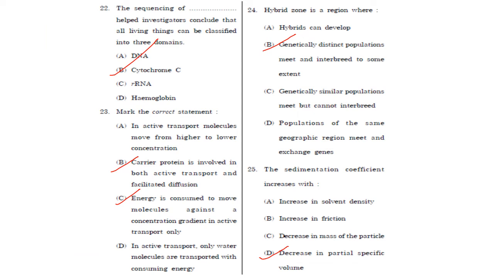Then next one. The sequencing of dash helped investigators conclude that all living things can be classified into 3 domains. The sequencing of cytochrome C. Answer is option B.